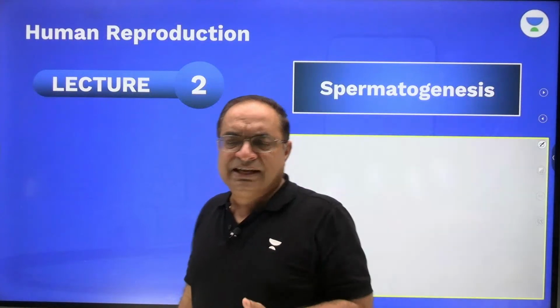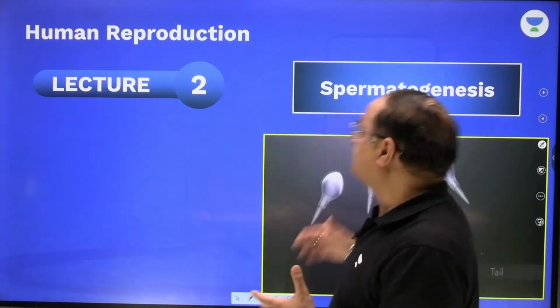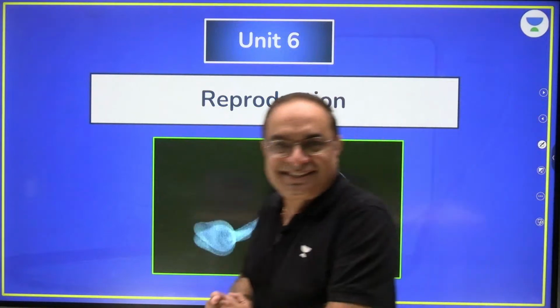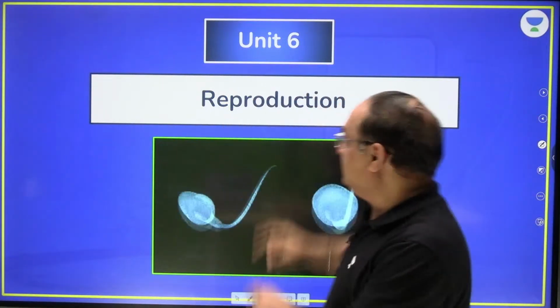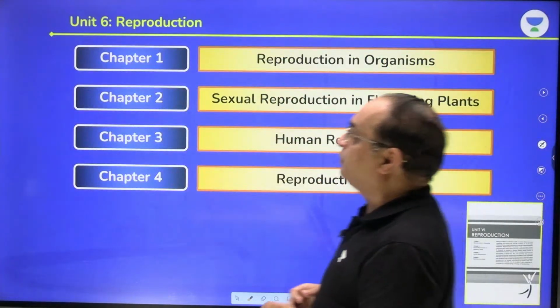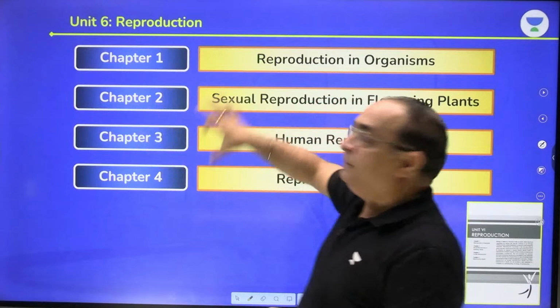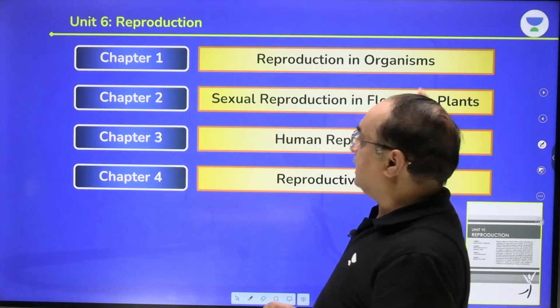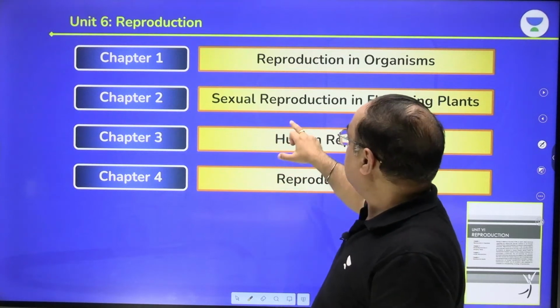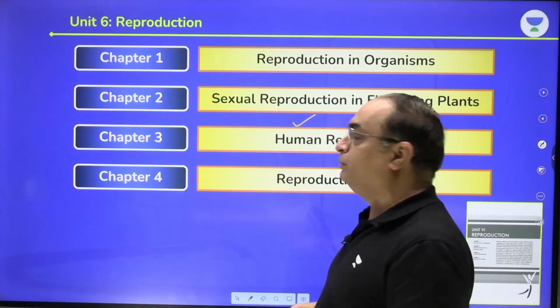Though with advancing age, the number of healthy sperms produced reduces. So, Unit 6, Class 12th NCERT, the name of the unit is Reproduction, Human Reproduction, right? What are the different chapters in this unit? Chapter 1 is Reproduction in Organisms. Chapter 2 is Sexual Reproduction in Flowering Plants. Chapter 3 is the one which we are discussing, Human Reproduction.